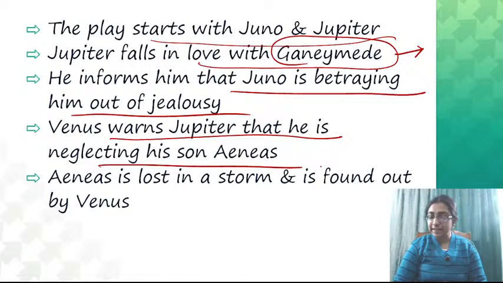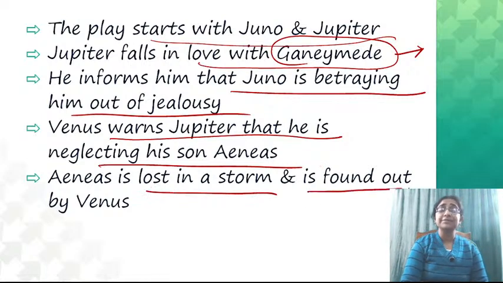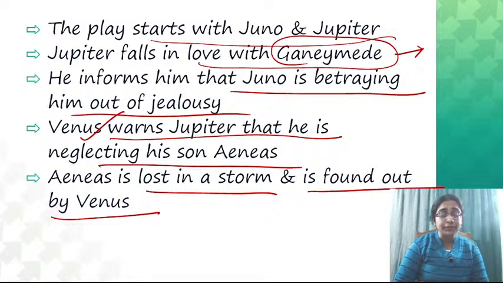And what happens is that Aeneas is lost in a storm and is found by Venus. What happened to Aeneas? Venus is saying that Jupiter is neglecting his son, so what happened to Aeneas? Aeneas is lost in a storm and is ultimately found by Venus.